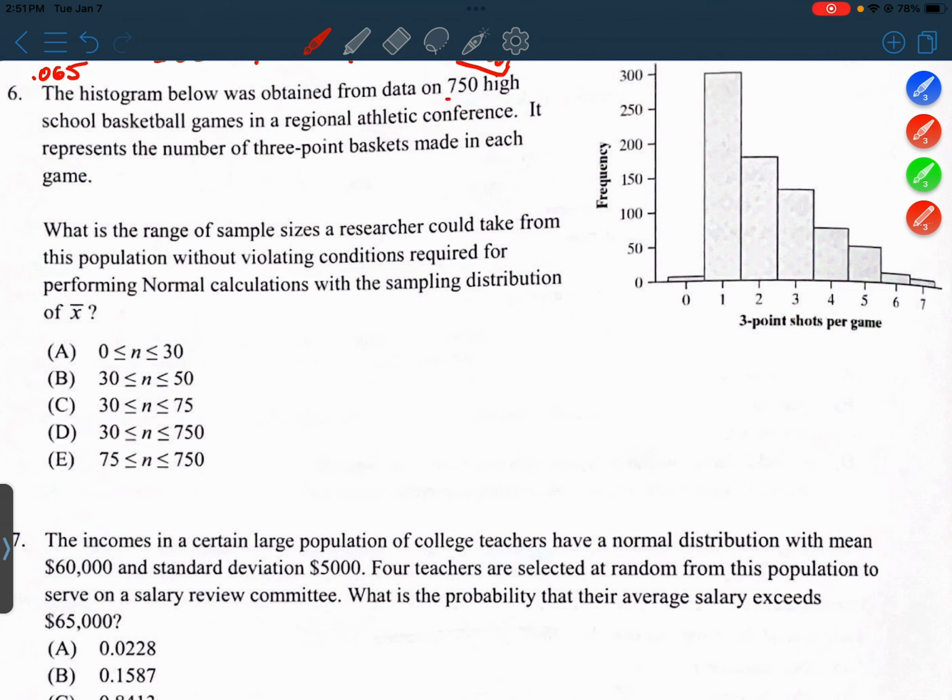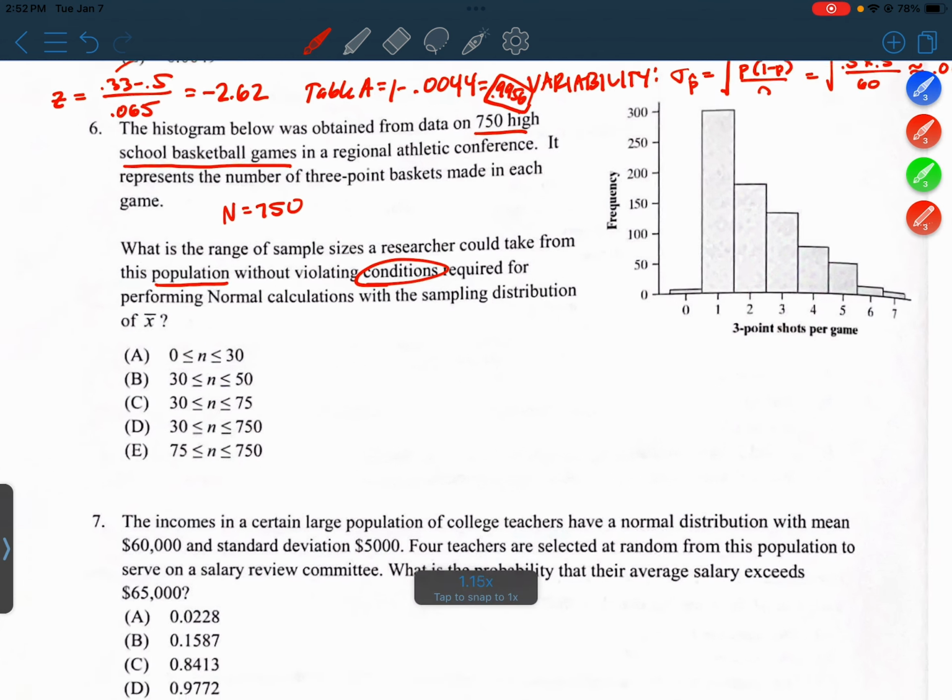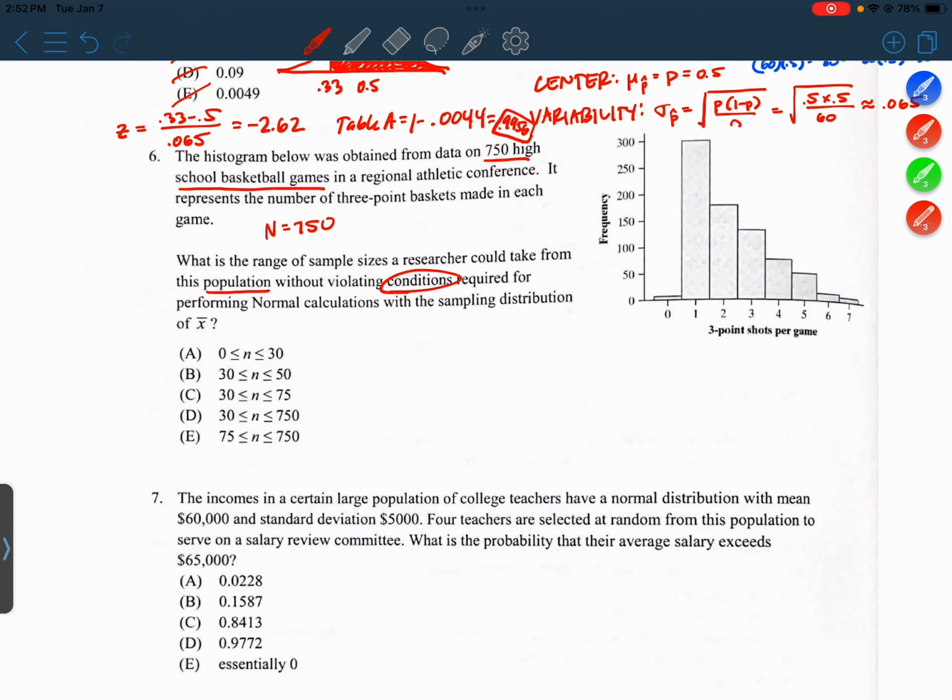Okay, so 750 high school games is the population. So we could write N, capital N, is equal to 750. Okay. All right, so what sample sizes could we take without violating conditions required for performing normal calculations with a sampling distribution? Okay, so one of the conditions that we have to meet is the 10% condition.